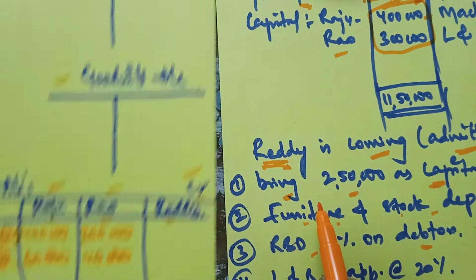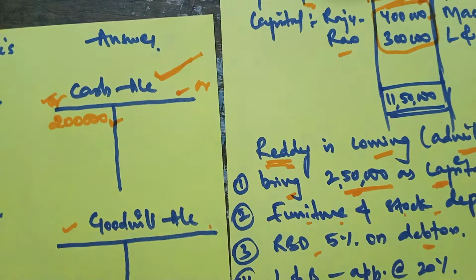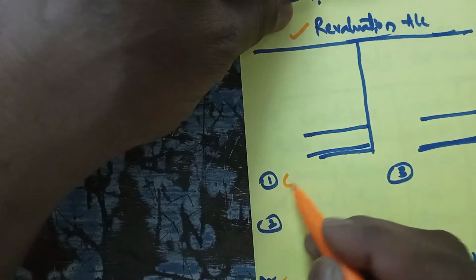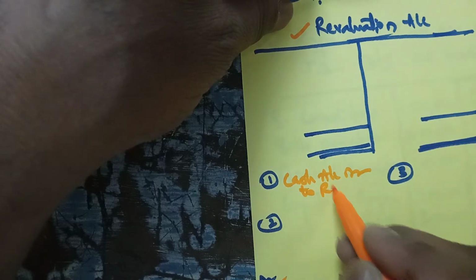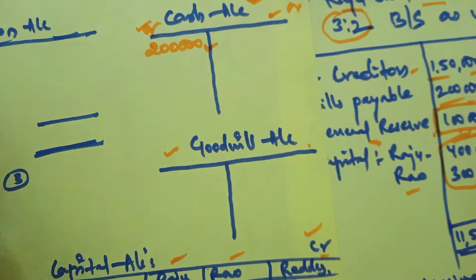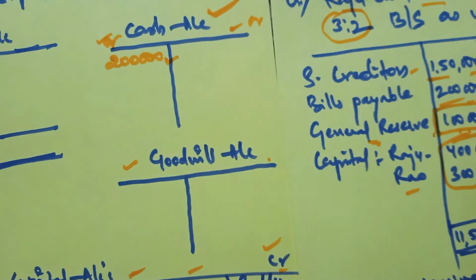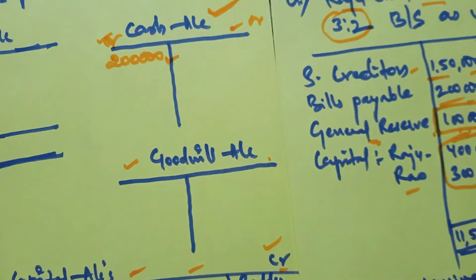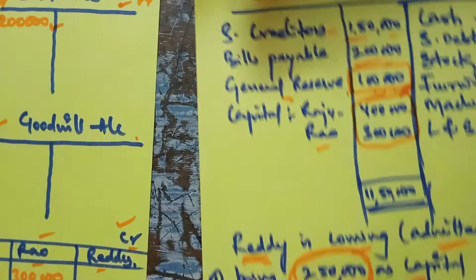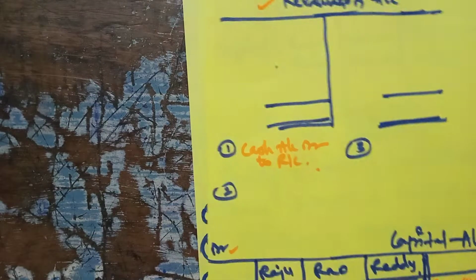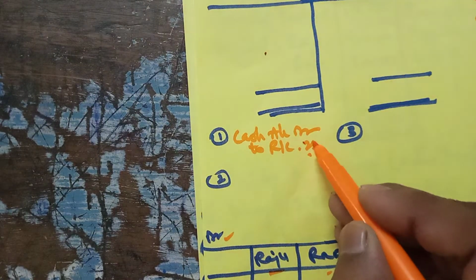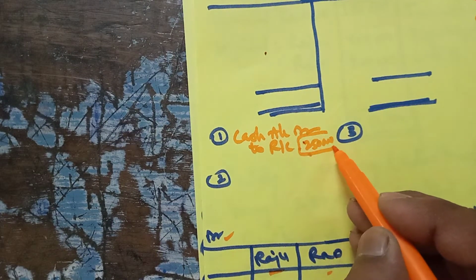The new partner is coming. He comes with cash. So when he comes with cash, the entry will be Cash account debit to Reddy's capital. He is coming with 2,50,000. So when the owner brings some money for himself as capital, the entry will be Cash account debit to Reddy's capital.